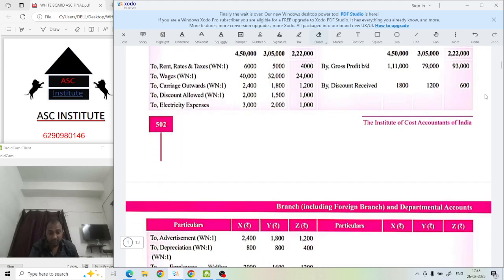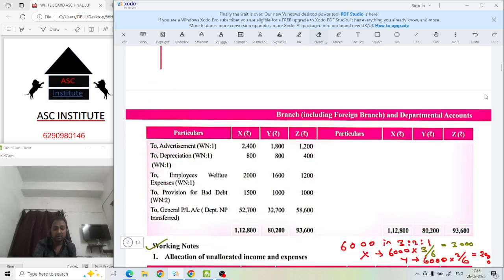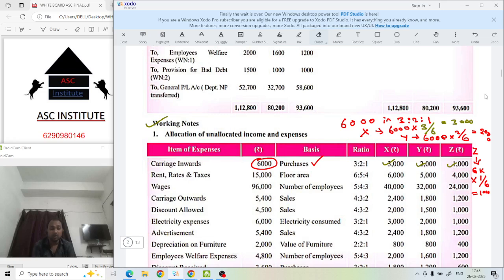Now, take one full page for this trading and profit and loss account, and leaving that page, come to working note number 1 and do the allocation from here. Allocation of unallocated income and expense. Unallocated means what? Which cannot be allocated. Allocation करेगा कैसे? आप क्वेश्चन करना रहता.